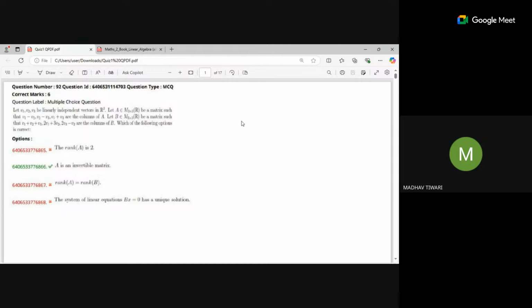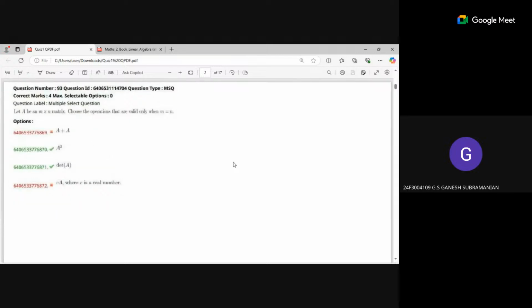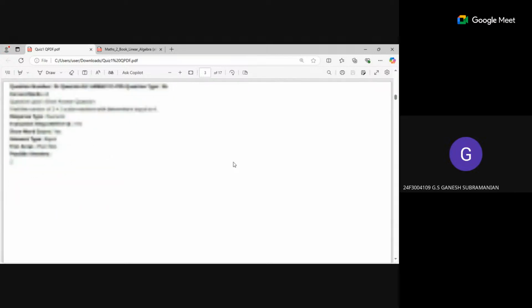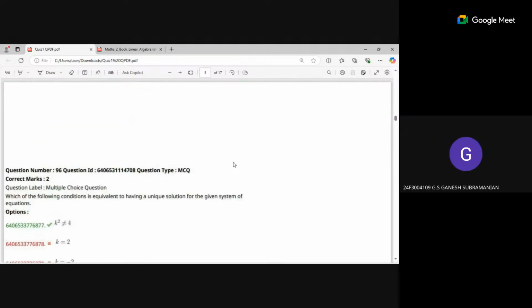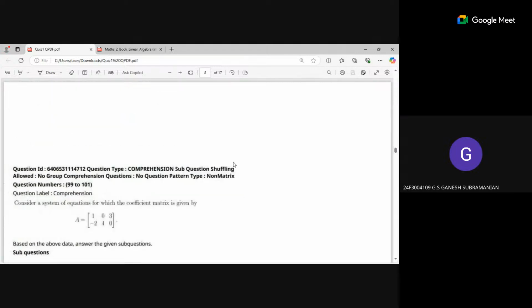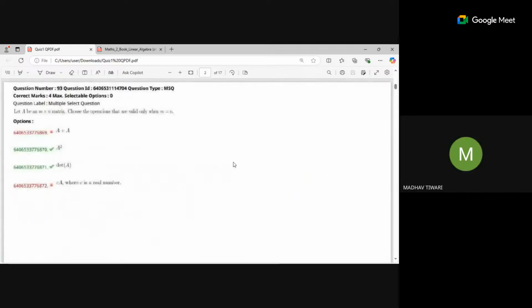What, Mayur? Sir, I have one doubt in that question paper. I do not remember the question number, but the question is: given a square matrix, which of the following are defined? And the options are A plus A square. This one, right? Yes, sir. Here, why is A plus A not defined? Because both are square matrices and we can have element-wise addition, isn't it?